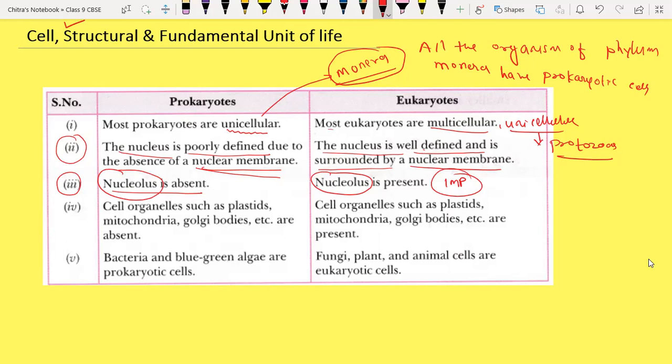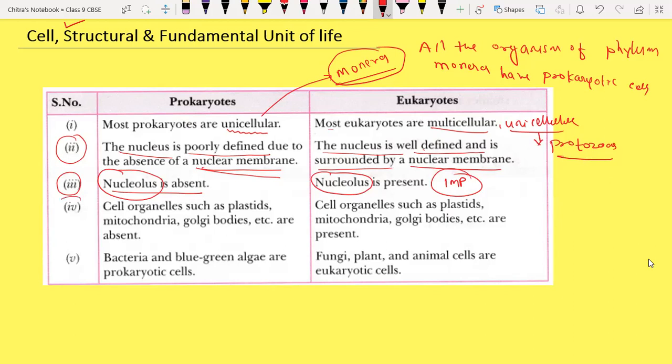So nucleolus is there which promotes the formation of mRNA for the process of protein synthesis, but it does not take place in prokaryotes, because DNA is not present there. They already have the strand of mRNA inside them. That's why nucleolus is non-functioning in prokaryote. That's why it is absent.